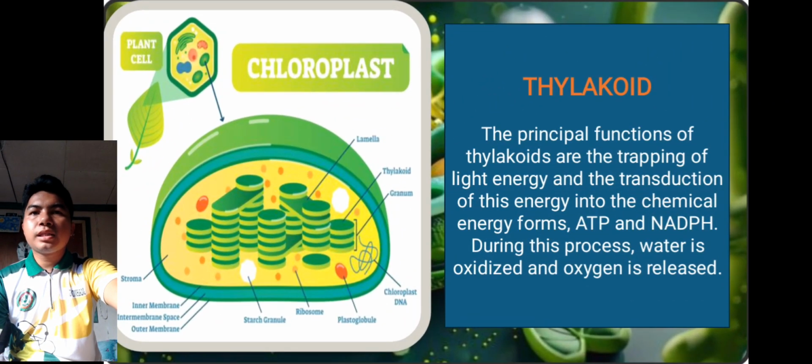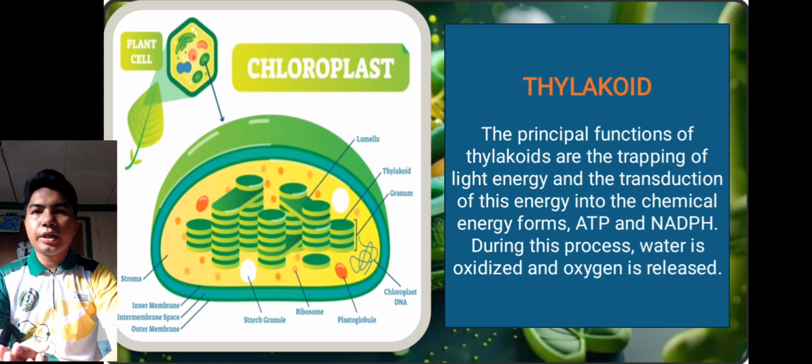So, next is thylakoid. The principal functions of thylakoid are the trapping of light energy and the transduction of this energy into a chemical energy form, or ATP and NADPH. During this process, water is oxidized and oxygen is released.